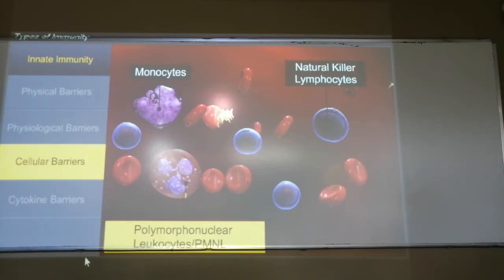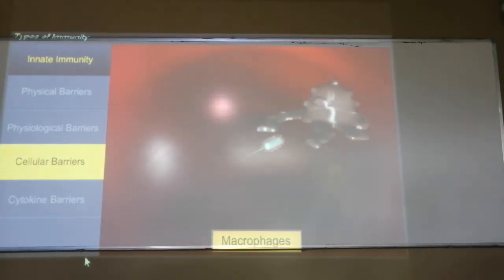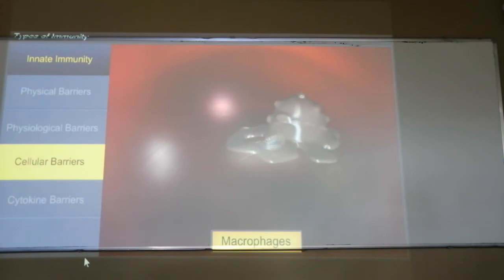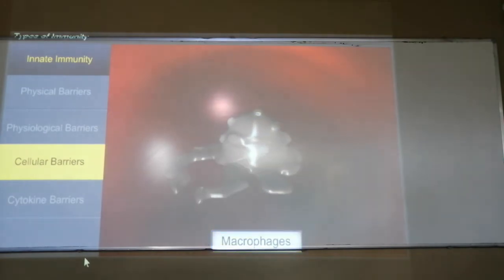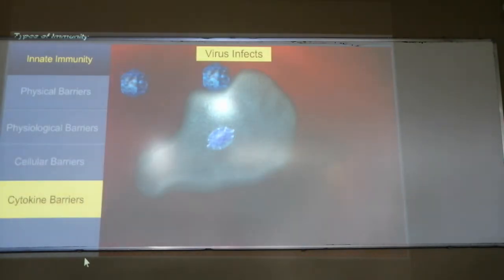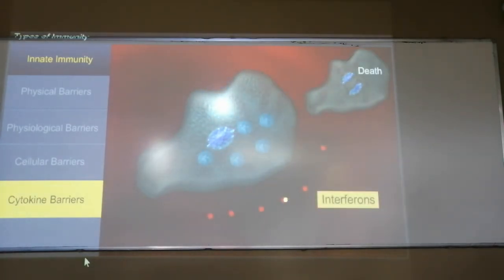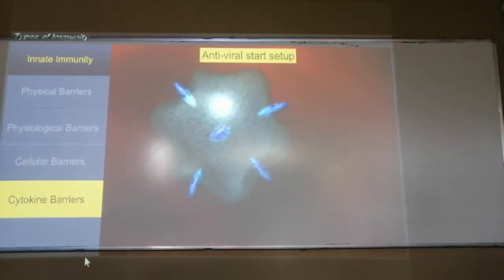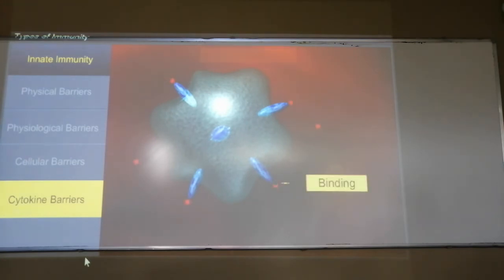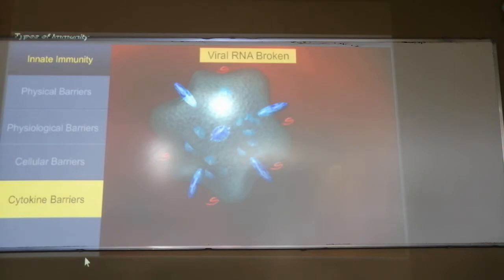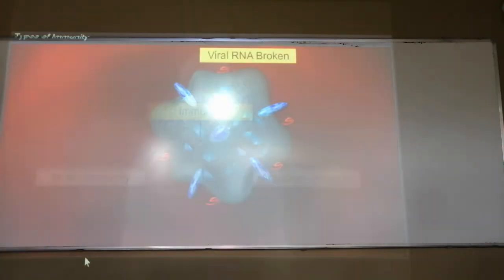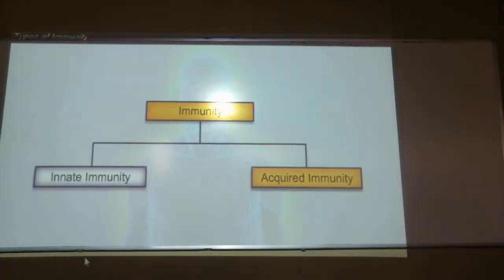This is a polymorphonuclear leukocyte; polymorphonuclear means they can be of different shapes. Macrophages are big cells which act as cell eaters. They eat the bacteria and the infecting viruses, and they also release interferons. Now, antiviral interferons act as a cytokine barrier, and they produce a response against the infection.